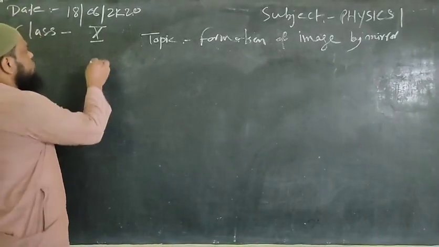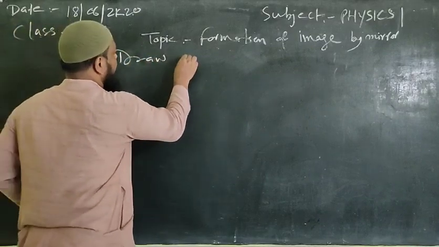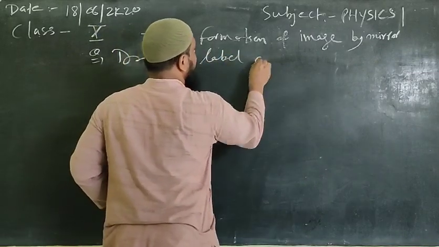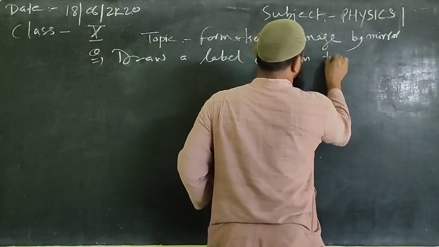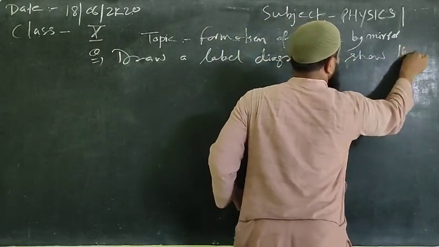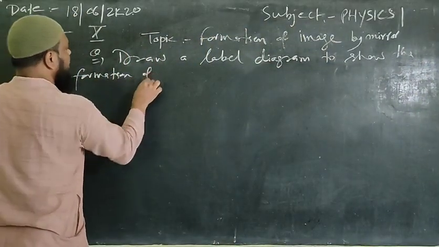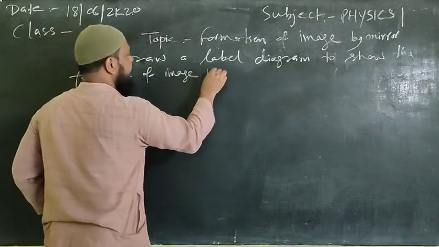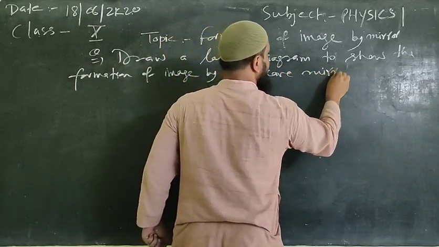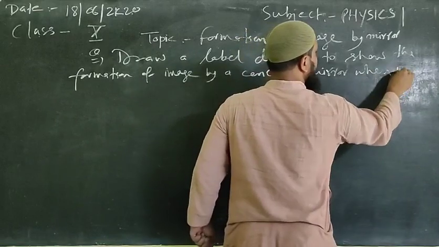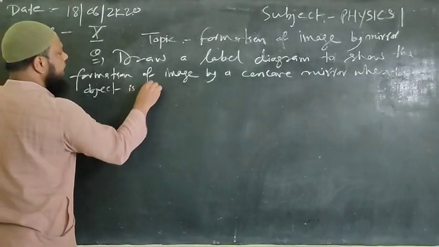Questions could be asked in your exam: draw a labelled diagram to show the formation of image by a concave mirror when the object is at infinity.